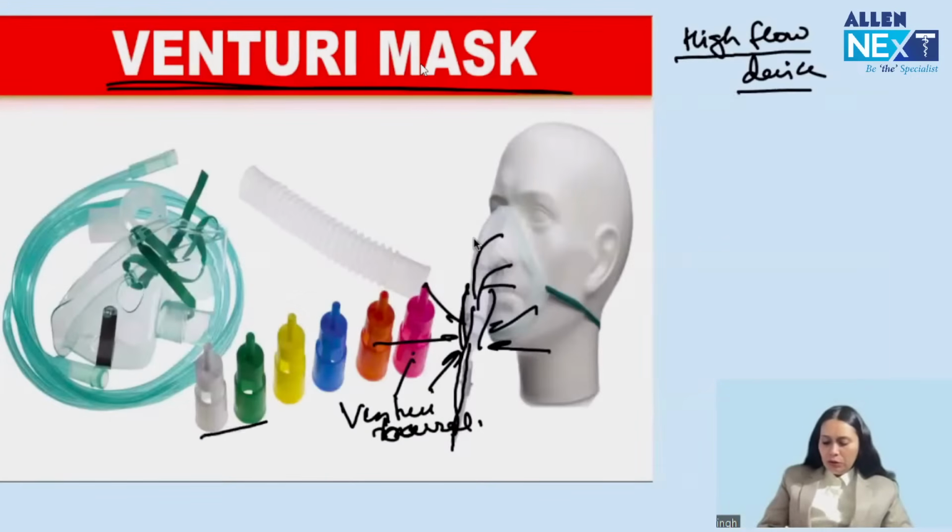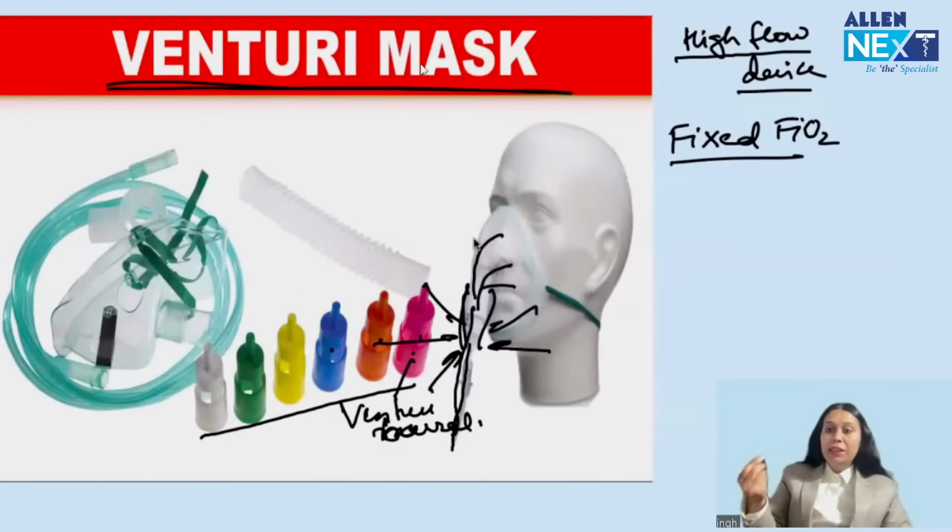So remember, it is color coded. These are Venturi barrels, and on every barrel, the flow and the FiO2 which it will give is written. Remember, they give fixed FiO2, and this is independent of the patient's breathing pattern, which was asked in the last FMG exam: which device gives oxygen concentration independent of the patient's breathing pattern.